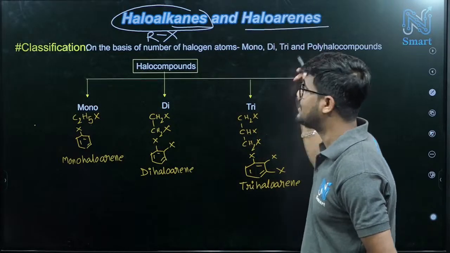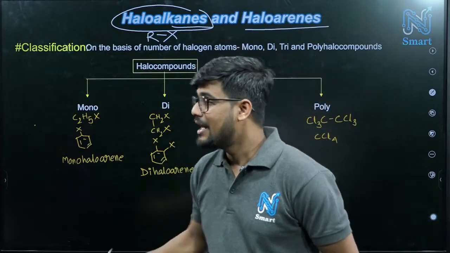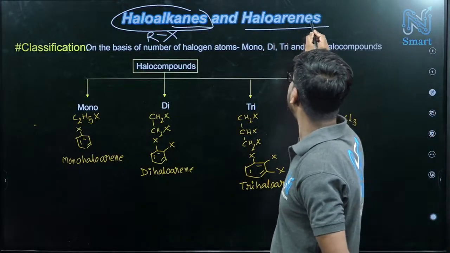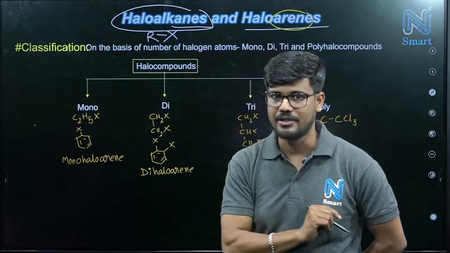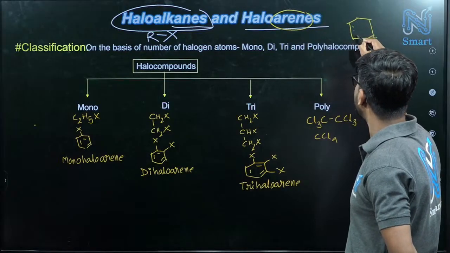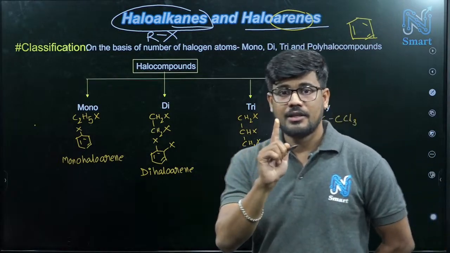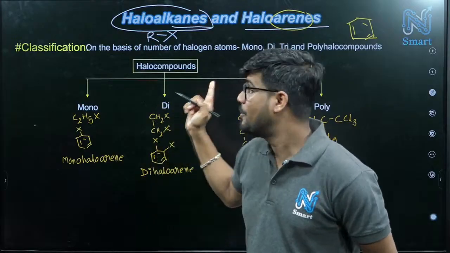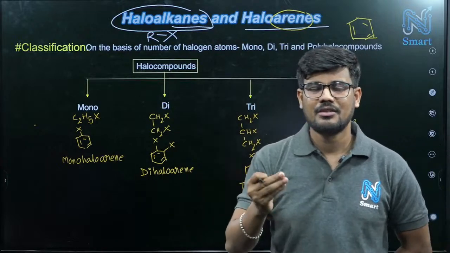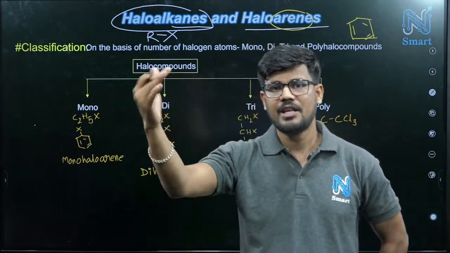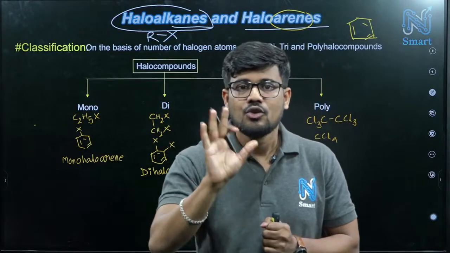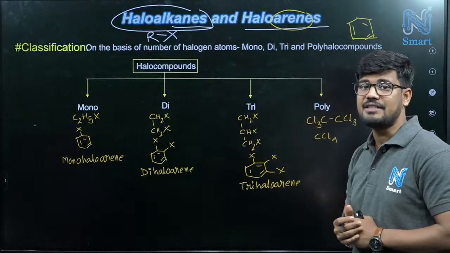Now another term is haloarene. This word arene comes from aromatic. Arene means an aromatic ring must be there. If you consider a normal benzene ring, here we have this aromatic ring, correct? So this is an arene. Not only the benzene ring, if you consider naphthalene, phenanthrene, all those big molecules where aromaticity is there, those will be under arenes.